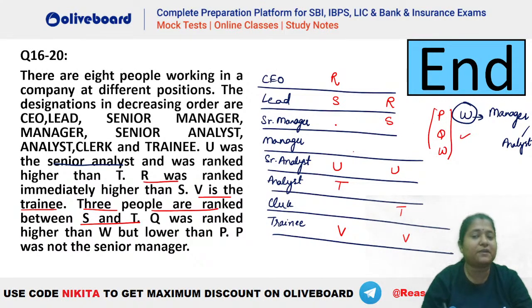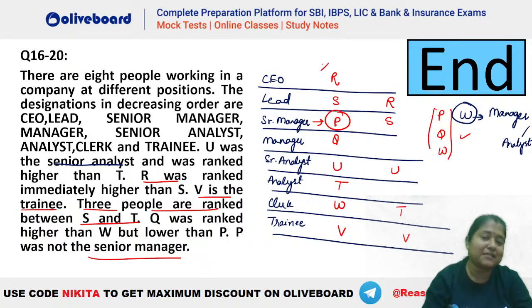Now, if you have to place P, Q, W, you can see you will be getting your P, Q, W here only. But it is already given that P cannot be the senior manager, right? He is not the senior manager. Hence, this case is invalid. So, you can see P, Q and W will be like this. Now, my question was, who is W? What is the designation of W? So, you can see W is the analyst here, right?